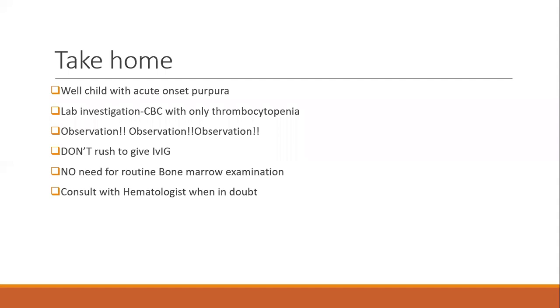So take-home messages from the ITP lecture are these. Presentation you should be very, very sure about, and no red flags should be there in this child. Lab investigation wise, you should know what are the red flags you should be looking for. CBC will have only thrombocytopenia and plus or minus mild anemia depending upon the bleed. Observation is the first line of therapy and not medication. Medication is only indicated for specific situations, and there is no need for routine bone marrow examination. And remember that this child will improve even without treatment. Only thing that will be required is observation and monitoring.